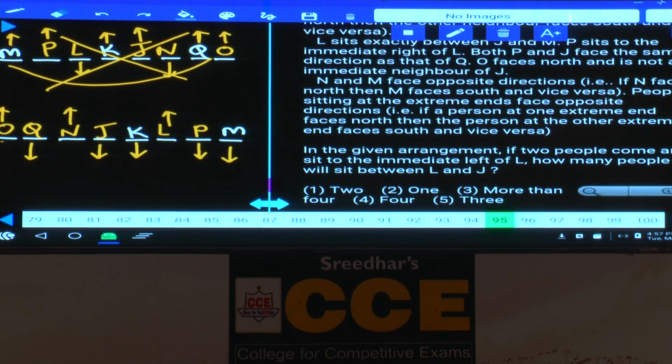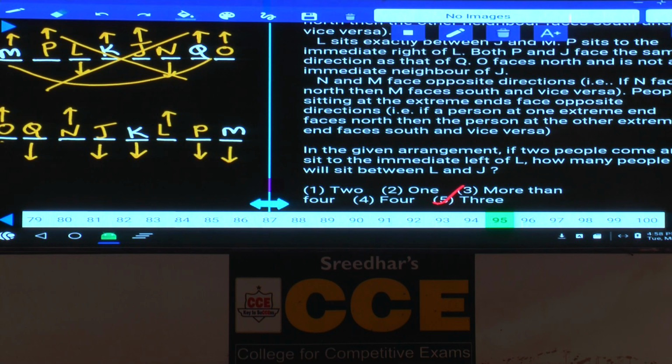Then 95. In the given arrangement, if 2 people come and sit to the immediate left of L, then how many people will be between L and J? There will be 3 persons between L and J, that is choice 5.